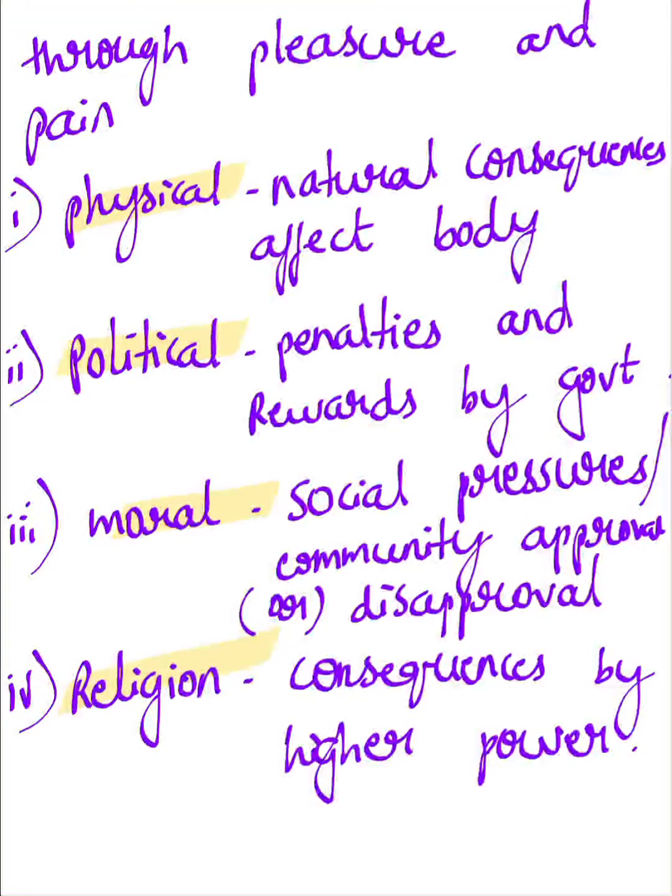Physical is the natural consequences which affect the body, and political is the penalties in the world which are given by the government. And moral is social pressures or community approvals or disapprovals. And religious is the consequences which are affected by a higher power.